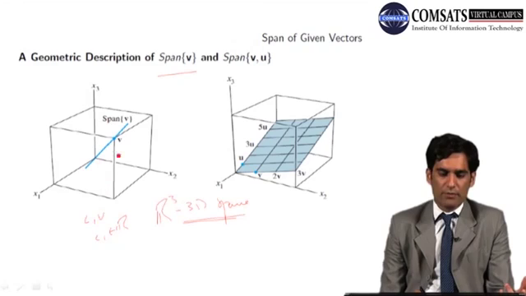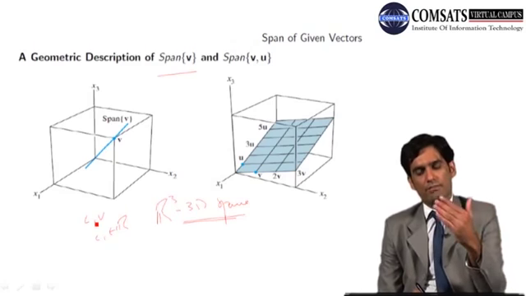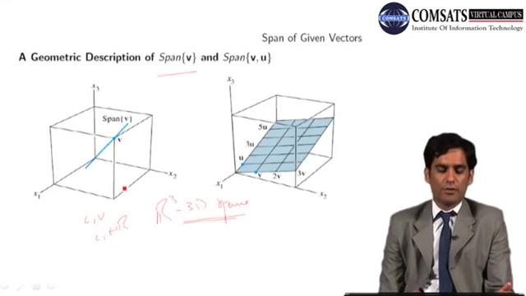Whenever C1 equals 1, that will be a vector V. Whenever C is positive, that will have the same direction, and that will affect only the magnitude of the vector V. So the geometry of a single vector, if we have a single vector, then the geometry of the span of that vector is always a line passing through the origin, as shown in this figure.